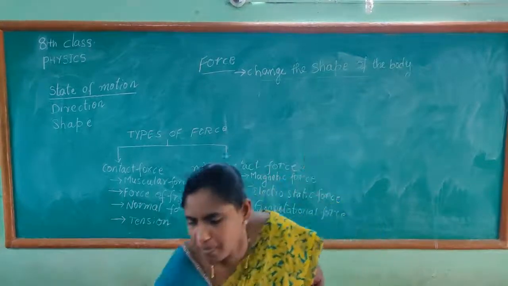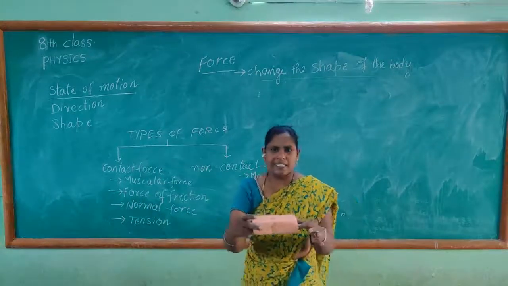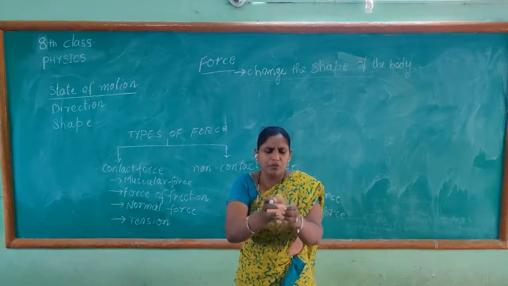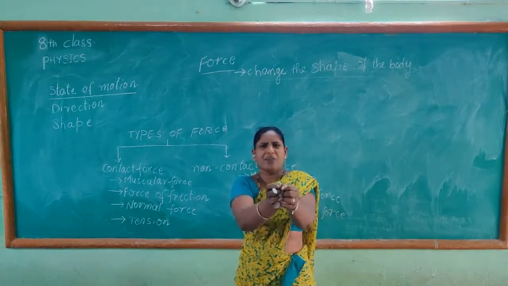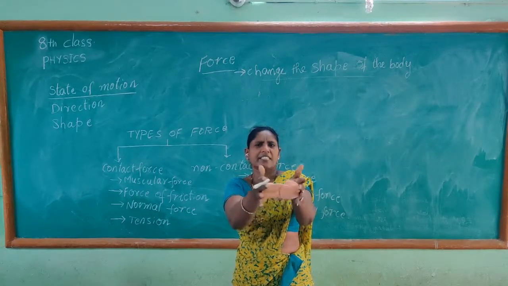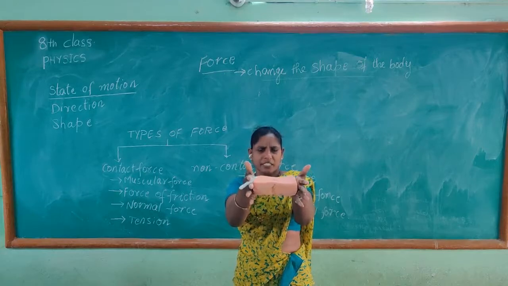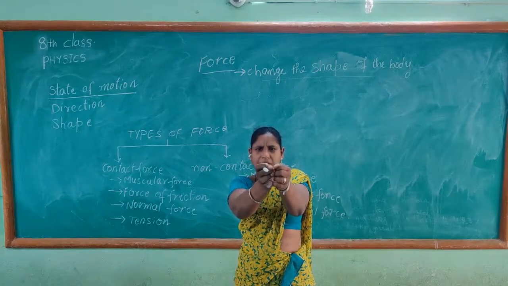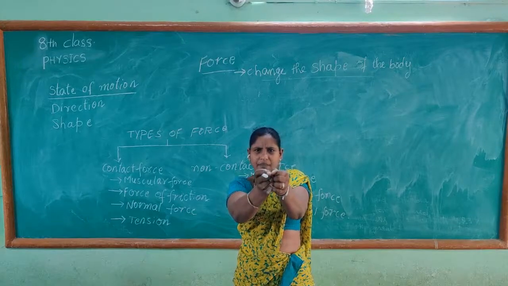For example, this is a duster. I am applying some force and pushing it. Now its shape has been changed. When I release it, it comes back to its position. This is nothing but a squeeze. I am squeezing it.